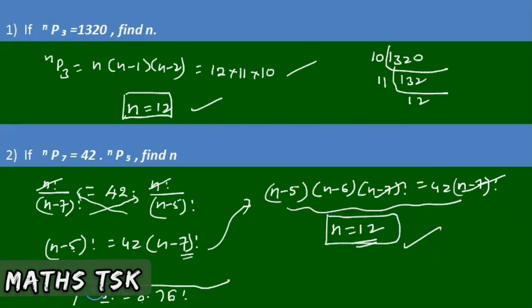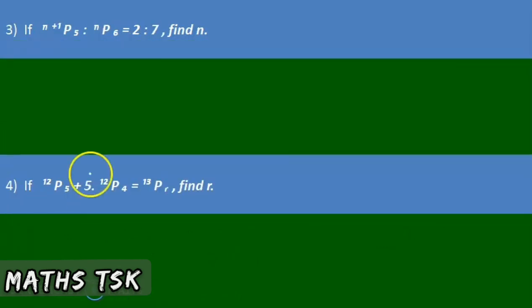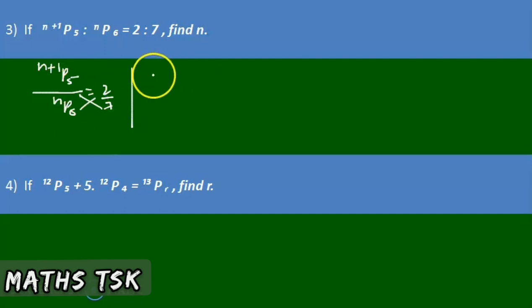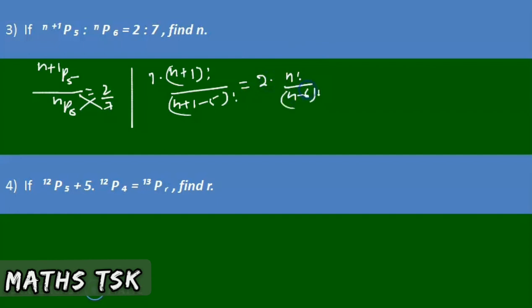Right. Next problem, based on this you have a lot of problems, we can do many of them. Here (n+1)P5 : nP6 is equal to 2 : 7. So (n+1)P5 by nP6 is equal to 2 by 7, cross multiply, so that I can write it as 7 into (n+1)P5, which is (n+1)! by (n+1-5)!, is equal to 2 into nP6, which is n! by (n-6)!.